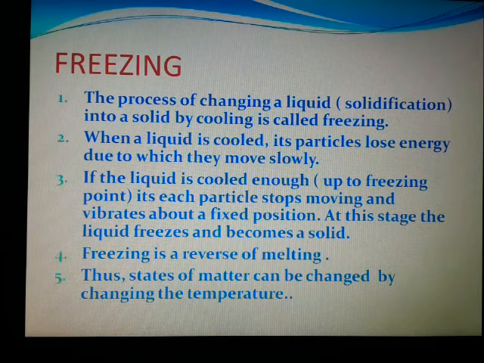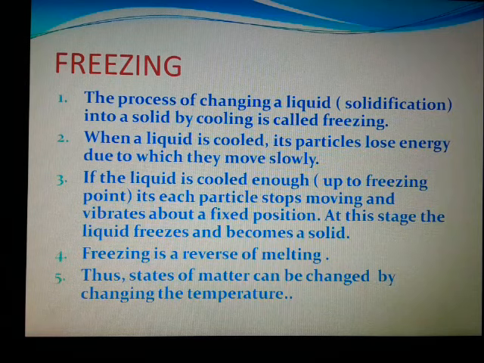In the solid also the molecules will move, but they vibrate in the same position, not like liquid or gas. In liquid and gas, molecules will move freely, but in solid, since it has tightly packed molecules, they vibrate in the same position. So freezing is the reverse of melting. Thus, states of matter can be changed by changing the temperature.